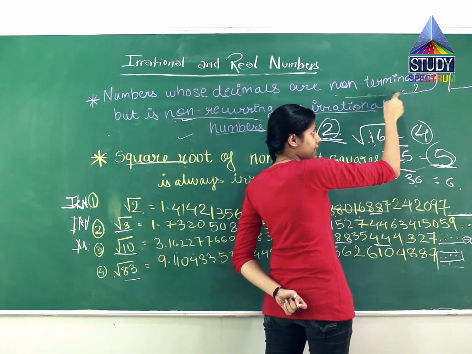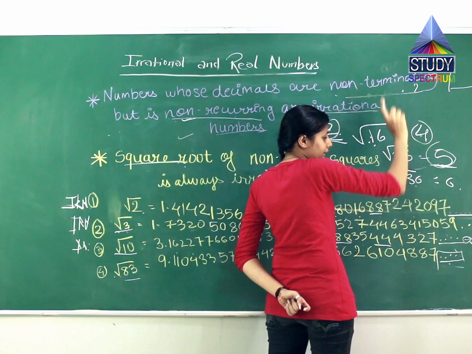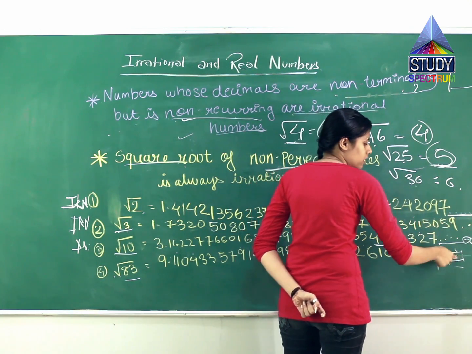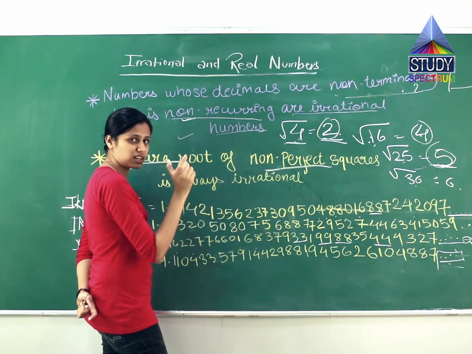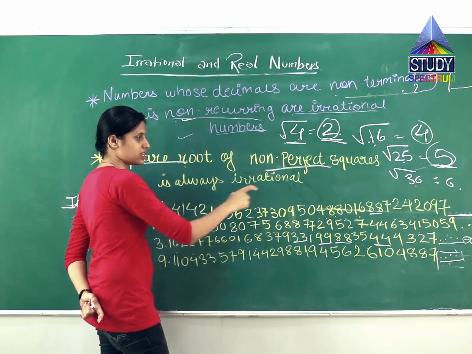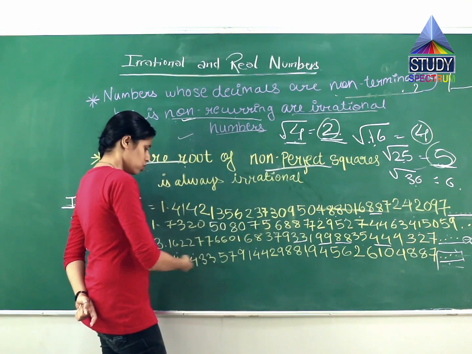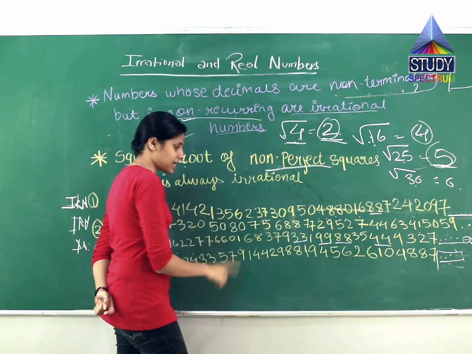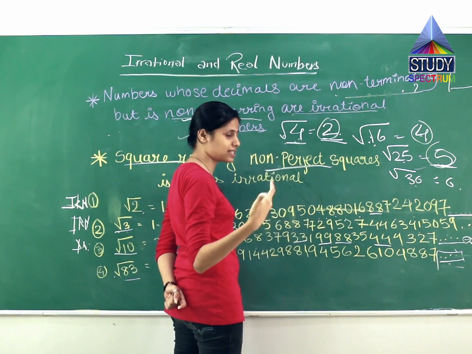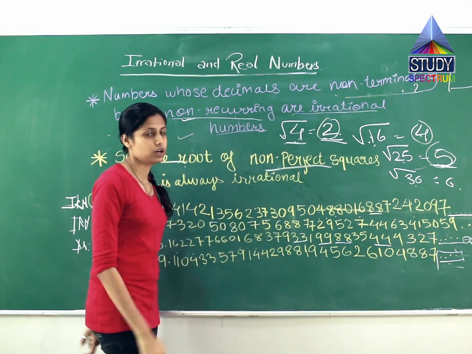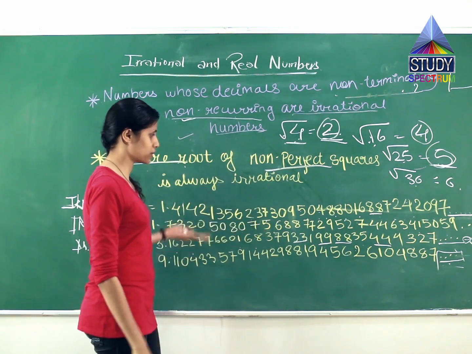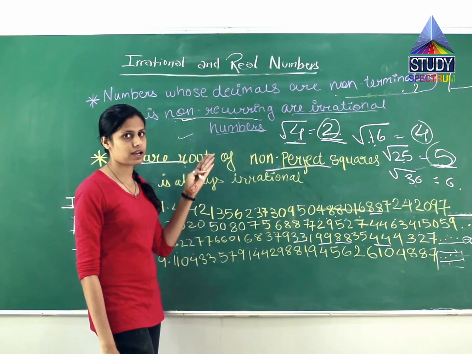This property, the first condition, can be checked in only one way: by looking at this dot. The second condition is whether there is a certain pattern, like 625 repeating or not. No, look at these numbers. Not a single number has a pattern like 8 repeating. All these numbers are totally different. So what are these four examples? These are irrational numbers.